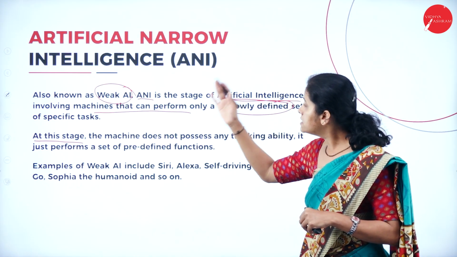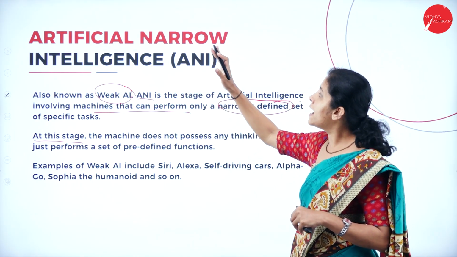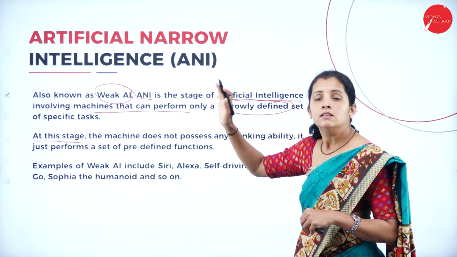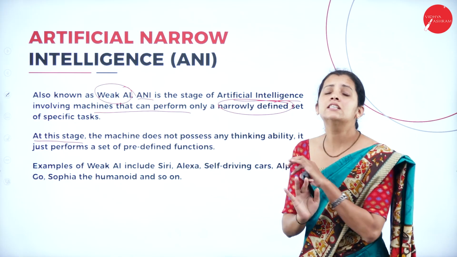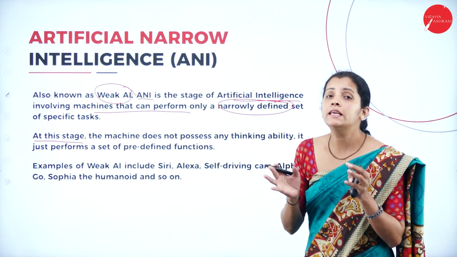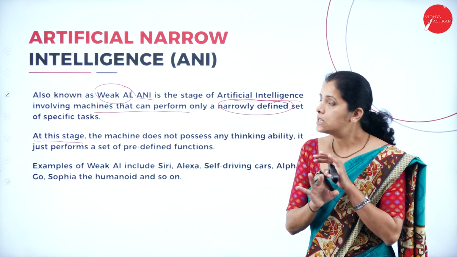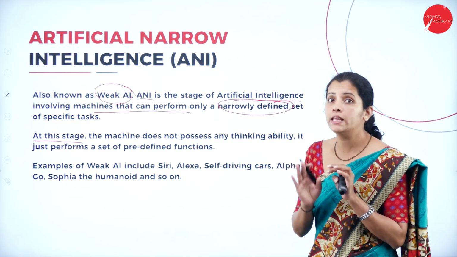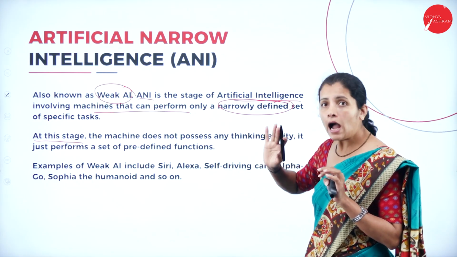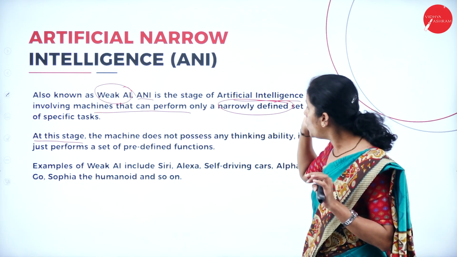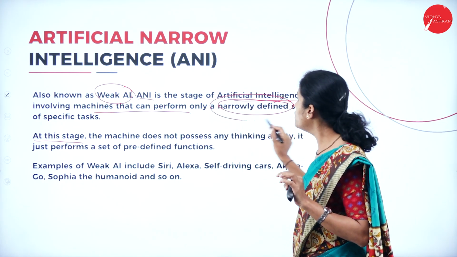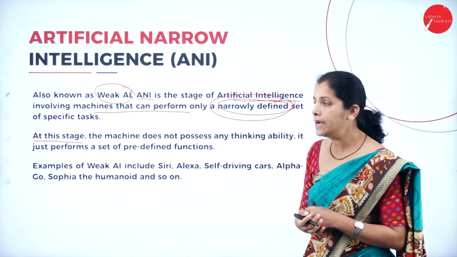And if I consider artificial narrow intelligence, the machine or software or device does not have any thinking capacity. It does not have its own thinking capacity, and it is going to act only based on a narrowly defined set of data.